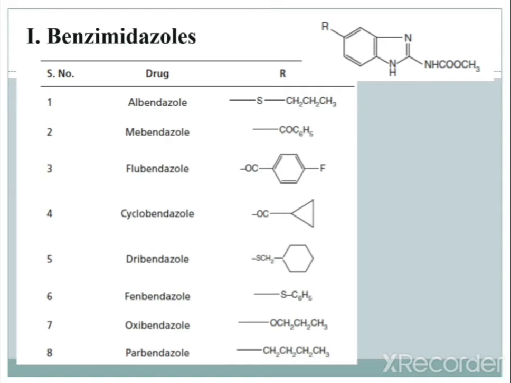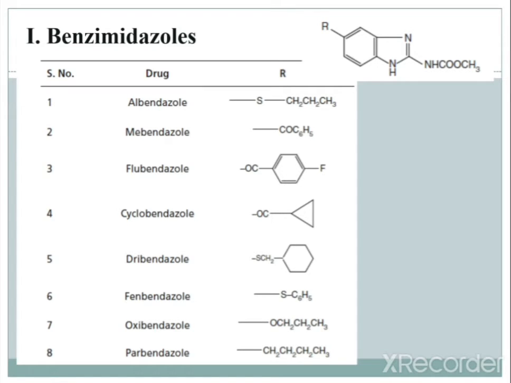The first and most important drug is albendazole. So the R group we have to substitute. Write the basic structure in your notebook, replace the R for every example and draw every structure of this class.